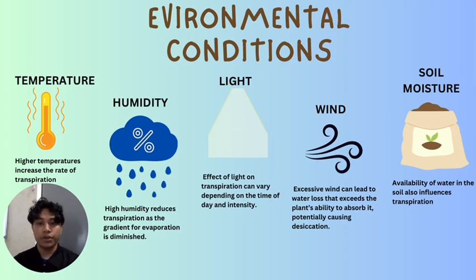For the first one, temperature: higher temperature increases the rate of transpiration. For the second one, humidity: high humidity reduces transpiration as the gradient for evaporation is diminished. For light, the effect of light on transpiration can vary depending on the time of day and intensity. For wind, excessive wind can lead to water loss that exceeds the plant's ability to absorb it, potentially causing desiccation. For soil moisture, the availability of water in the soil also influences transpiration.